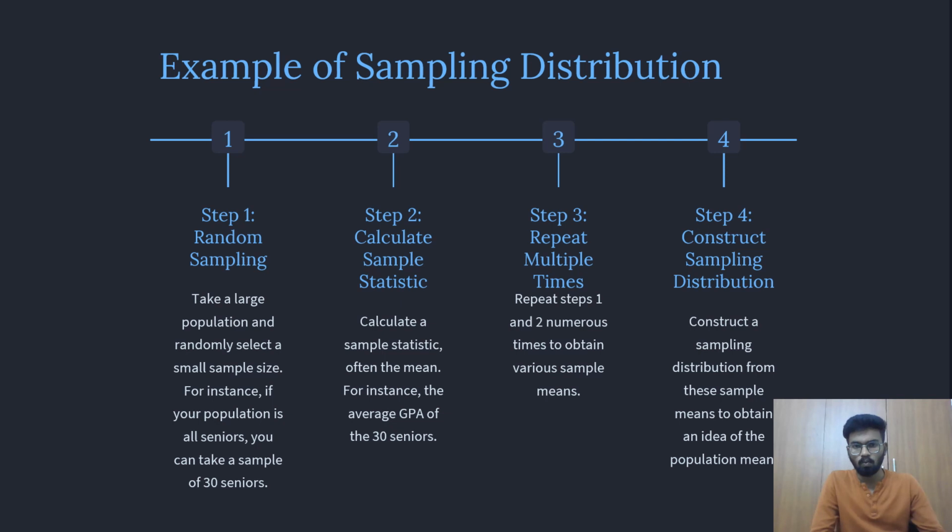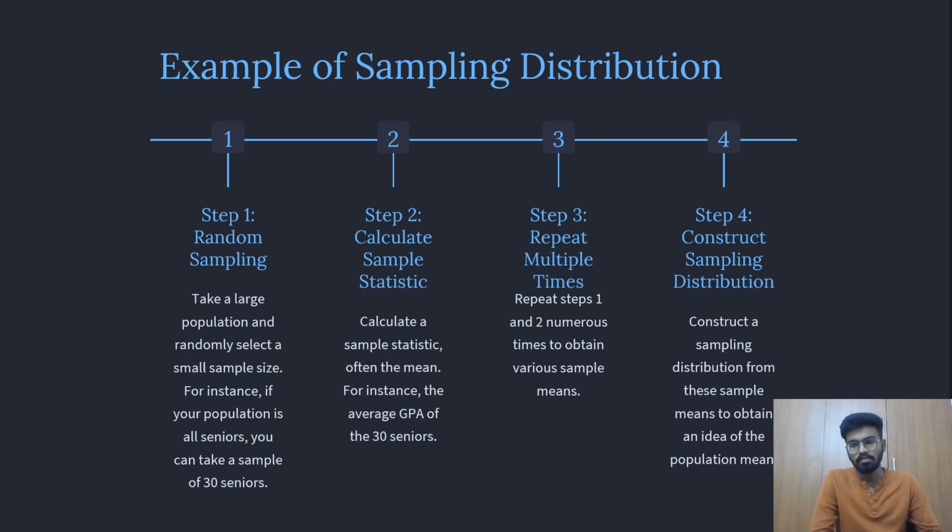So let us take one example of a sampling distribution. The first step is random sampling. Take a large population and randomly select a small sample. For instance, if your population is all seniors, you can take a sample of 30 seniors. Step number two is to calculate the sample statistic, often the mean. For instance, the average GPA of the 30 seniors.